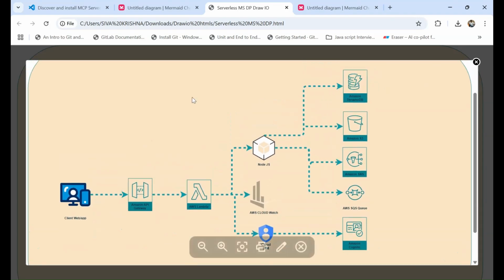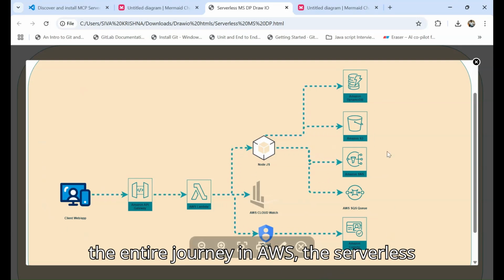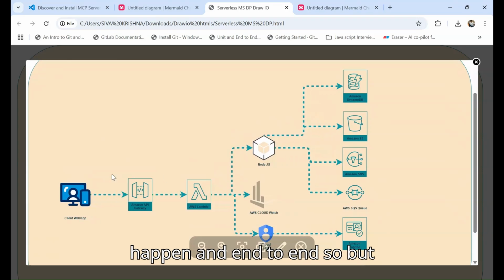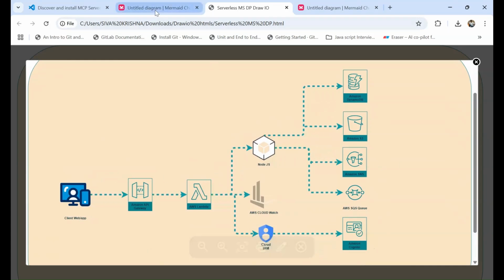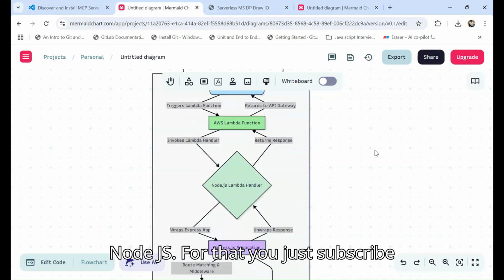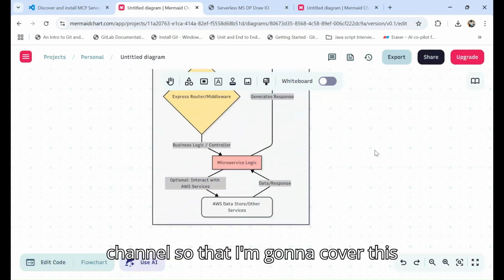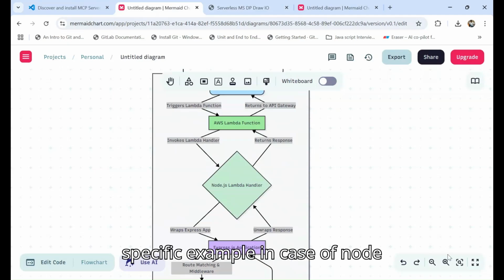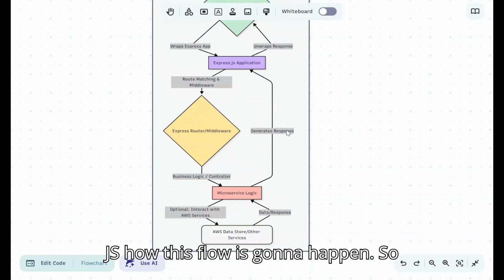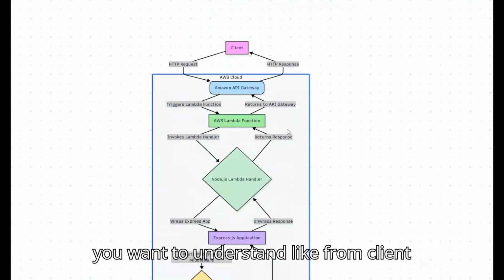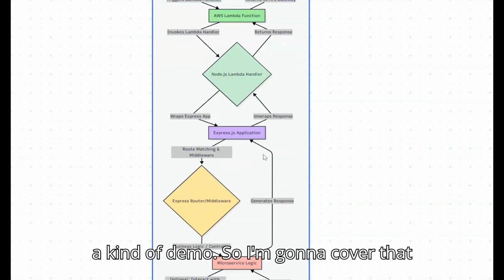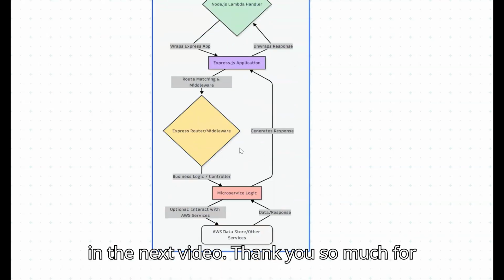And this is how the entire journey in AWS, the serverless microservice architecture flow, is going to happen end to end. But I just want to go with another version with Node.js. For that you just subscribe to the channel, so that I'm going to cover this specific example in the case of Node.js, how this flow is going to happen. You want to understand how the request comes from the client, and it's a kind of demo. So I'm going to cover that in the next video.